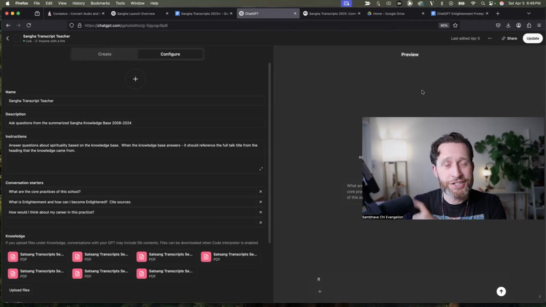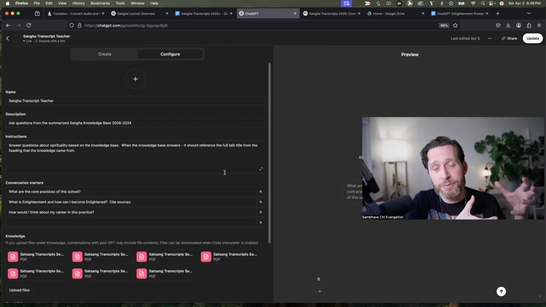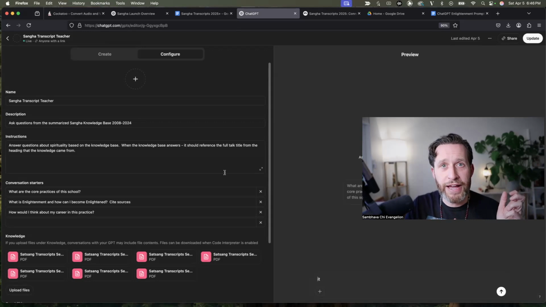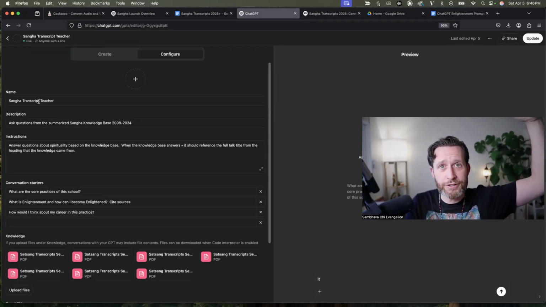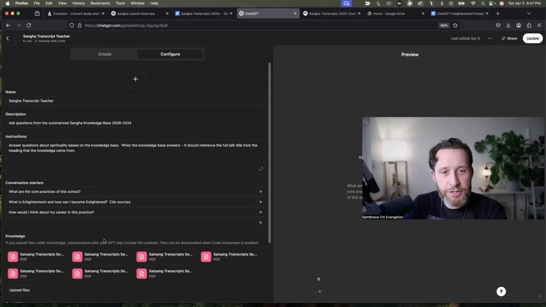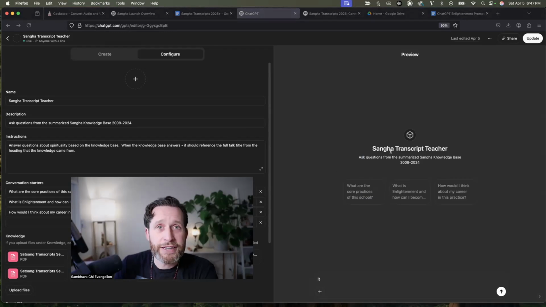So to end, we're back in ChatGPT, and I want to just show quickly how I use the MyGPTs feature, which is a premium feature that I just love. What it allows you to do is configure your own mini ChatGPT based on knowledge that you provided. So in this case, I've created a GPT based on all these transcript summaries. I fed it the full transcripts, I did my summary, and basically the doc that has all my Dharma talk summaries for 15 years becomes the knowledge base of this GPT. And that generates on the right an actual GPT that I can ask questions to that it'll answer from the knowledge base. So I can feed it anything, but I've provided some sample questions here.